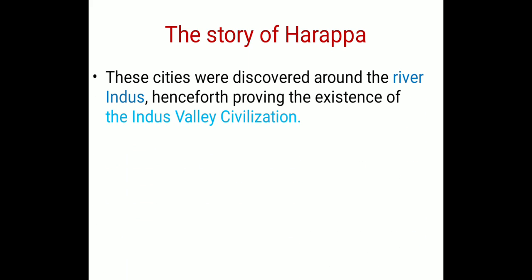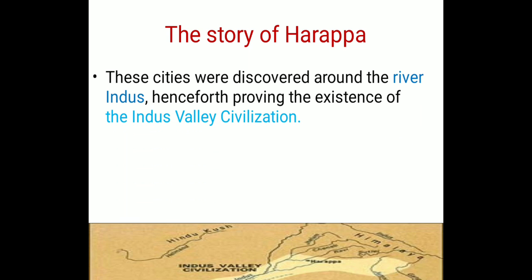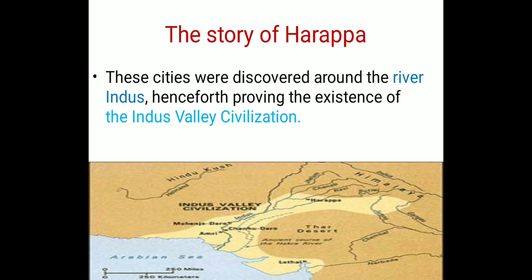Now, we will move further in this chapter. The cities were discovered around the river Indus, henceforth proving the existence of the Indus Valley civilization. All these Harappan cities were discovered around the river Indus, so it proved that there was an Indus Valley civilization.